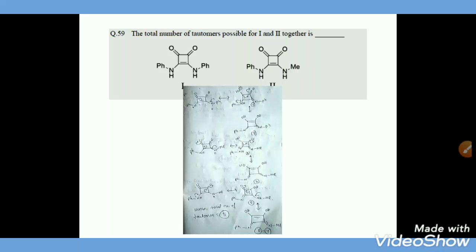And see here, in the first case, two tautomers are possible. In the second case, the nitrogen lone pair will participate in tautomerism, and also the other phenyl nitrogen lone pair participates. Here 3 tautomers are possible, hence the total number of tautomers is 5.